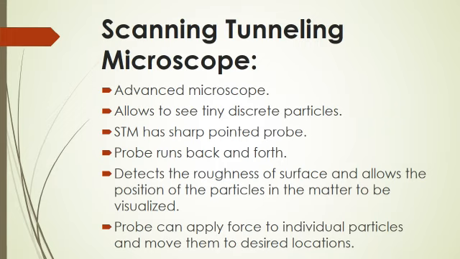When the probe runs back and forth over a surface, it detects the roughness of the surface very accurately, and hence allows the position of the particles in the matter to be visualized. The probe can apply forces to individual particles and move them to desired locations.